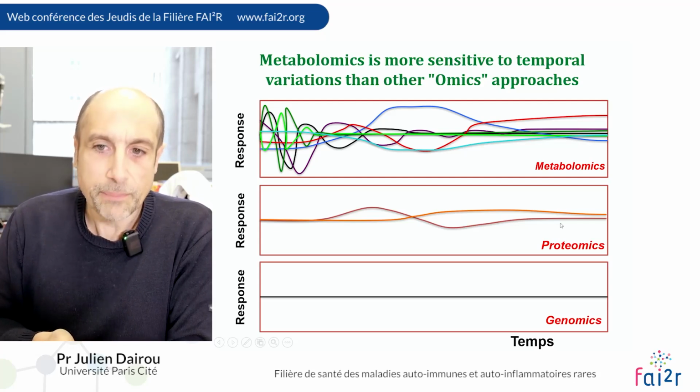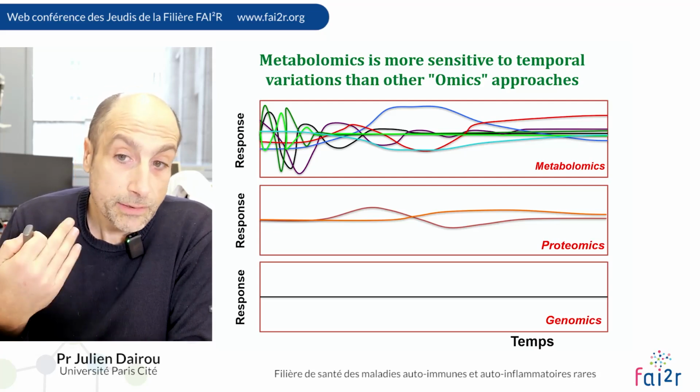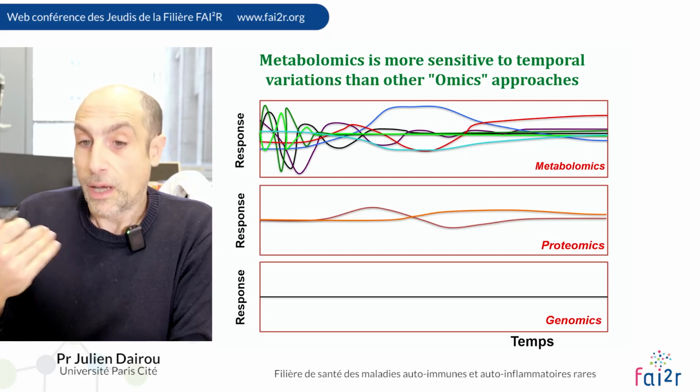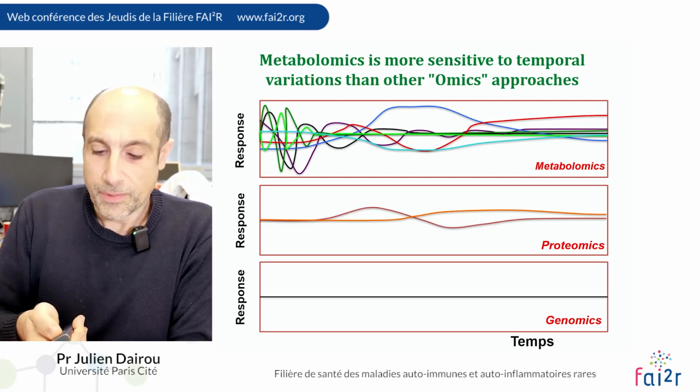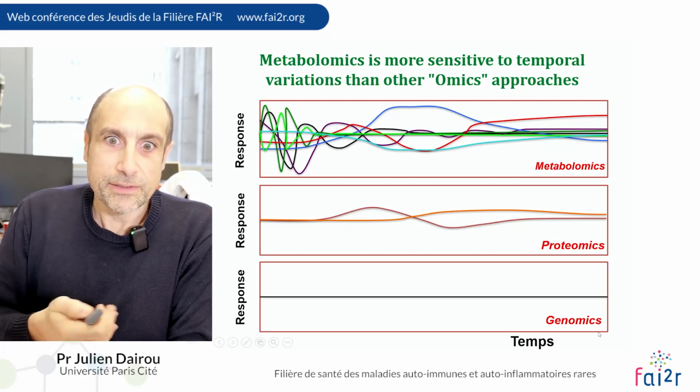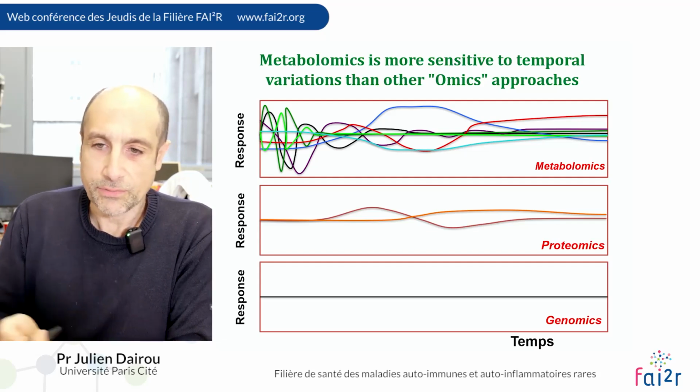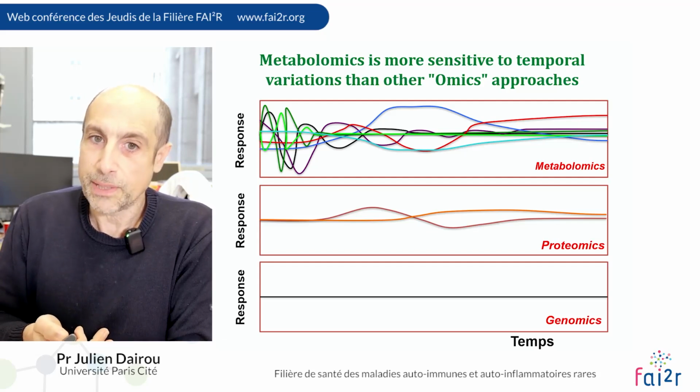You do not have the same metabolome in your eyes or in your arm because there are a lot of differences in your metabolism.